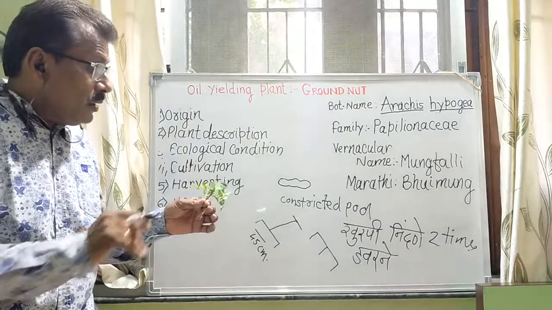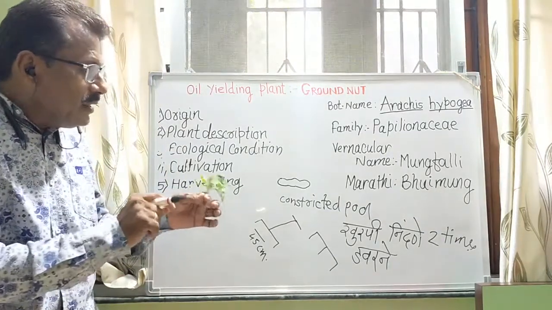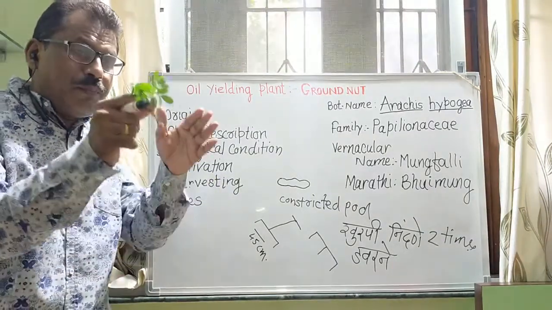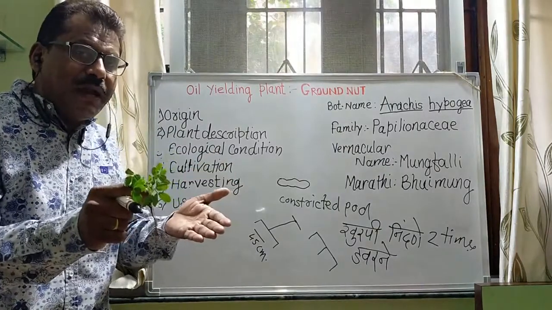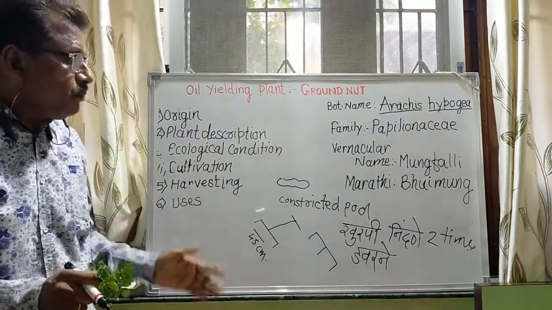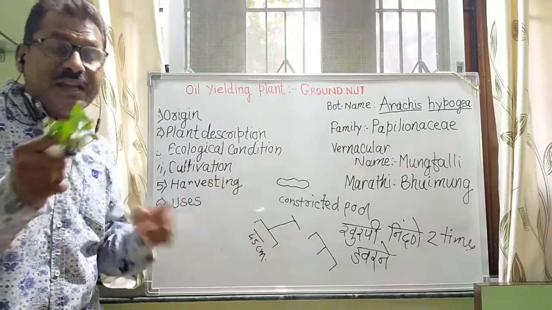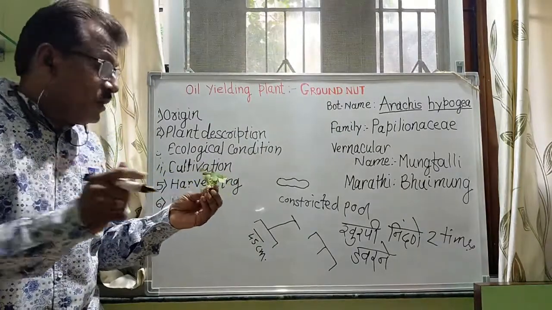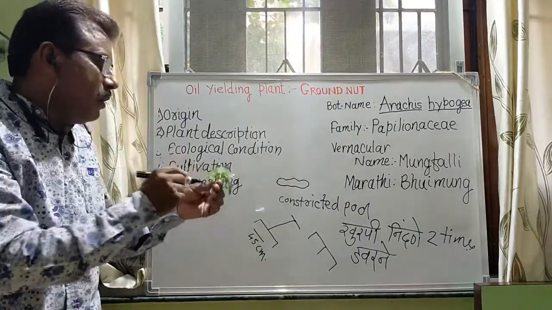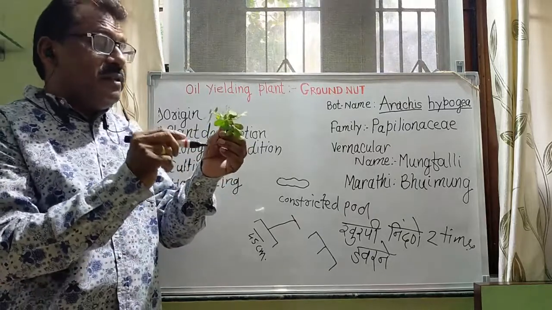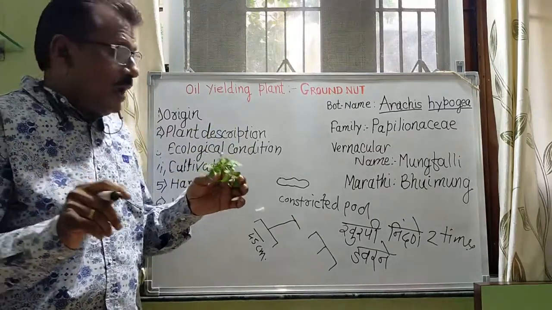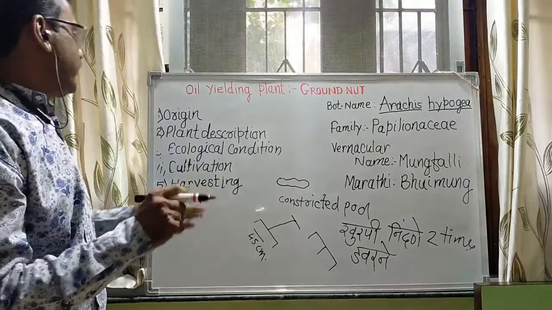So directly or indirectly, when you take this crop in your field, it increases the fertility of soil. This is the main role, and these are the uses.